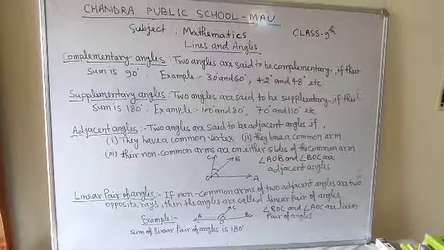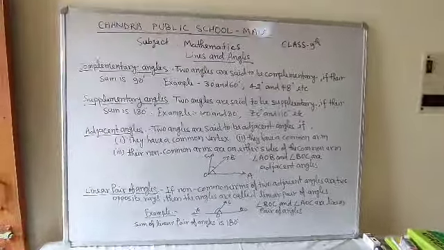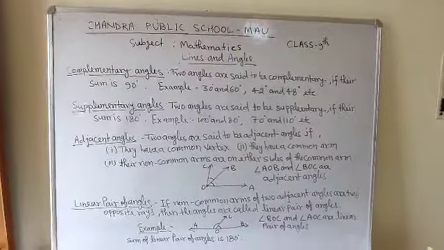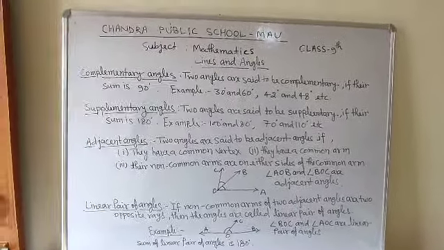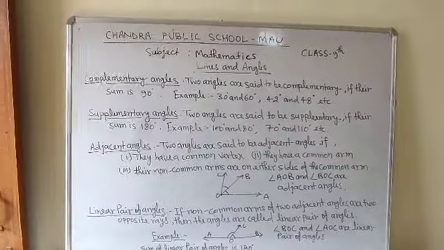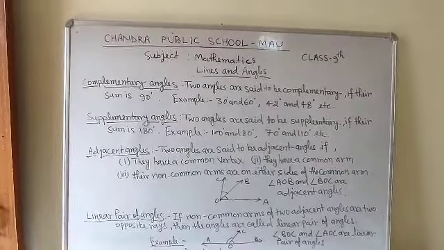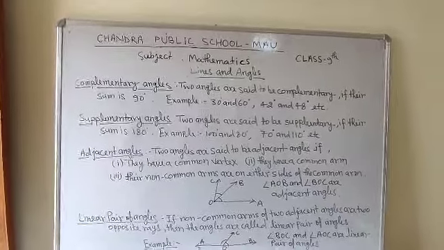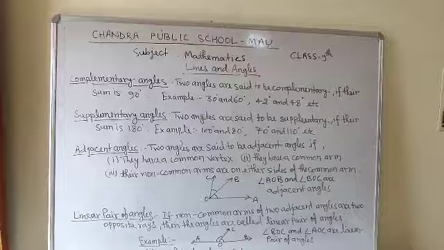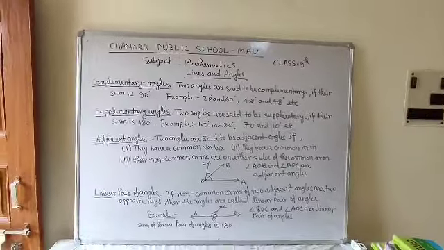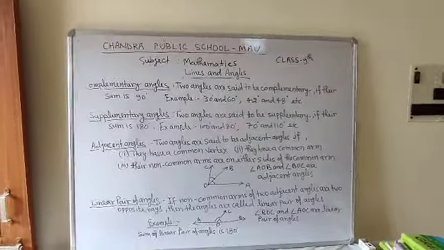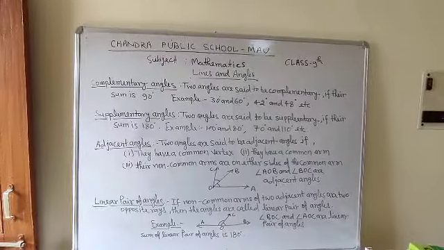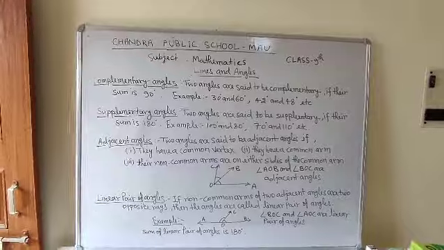So students, if the question says find the complementary angle of, suppose, 40 degrees, then how will you get it? 90 degrees minus 40 degrees is equal to 50 degrees. So the complementary angle of 40 degrees is 50 degrees. What is the reason? 40 degrees and 50 degrees sum to 90 degrees. So 40 and 50 degrees are complementary angles. The complementary angle of 40 degrees is 50 degrees, and the complementary angle of 50 degrees is 40 degrees.